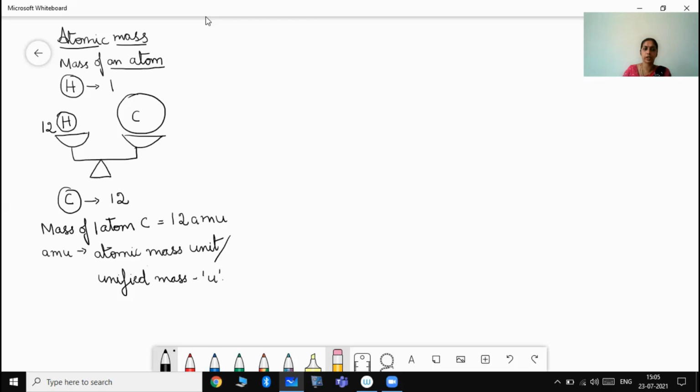This particular way of telling the mass of one substance in relation to another atom's mass was referred to as relative atomic mass. Why so? Because it was told in relation to another substance. Relative atomic mass was the term used.